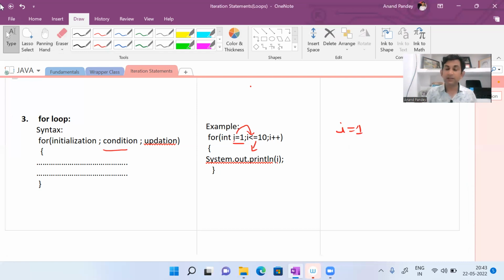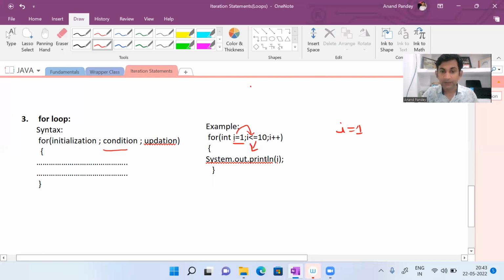Okay, then condition is true, so control will go inside the loop. And the statements written within the loop will be executed. Here I have only printed the value of I, so that will be printed. Output will be the value of I, that is 1, will be printed. Then from the closing of the loop, it will go back for the updation statement. See here I have written updation. Updation का मतलब I की वैल्यू यहाँ पे अपडेट हो रही है, sometimes increase होगी, कभी decrease होगी, as per the requirement. So from the closing of the loop, control will go back for this updation statement.